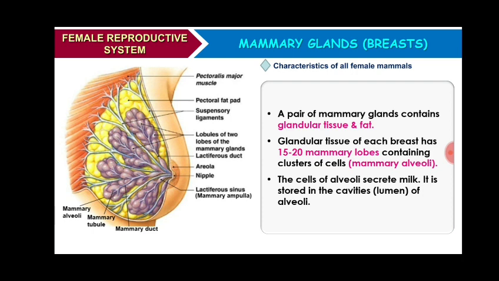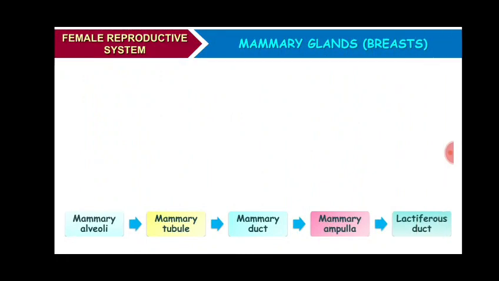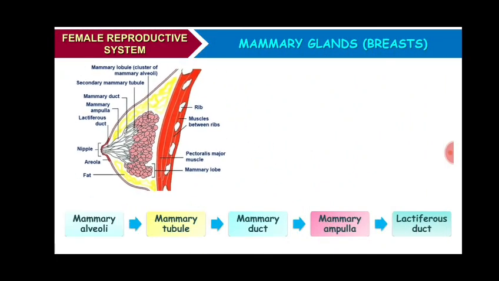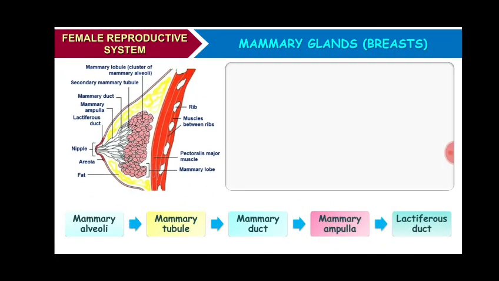So the cells of alveoli secrete milk. It is stored in the cavities of alveoli. It's also called lumen or the cavities of alveoli. Alveoli open into the mammary tubules. The tubules of each lobe join to form a mammary duct.